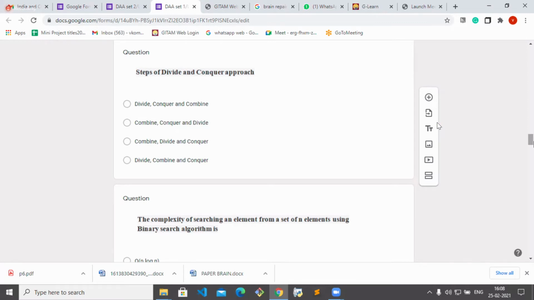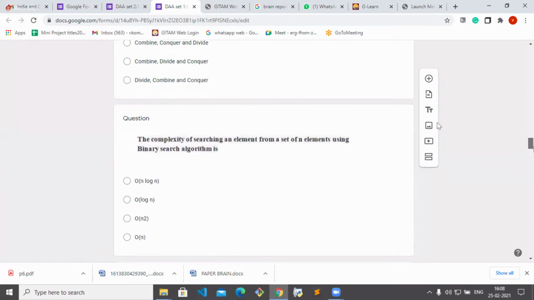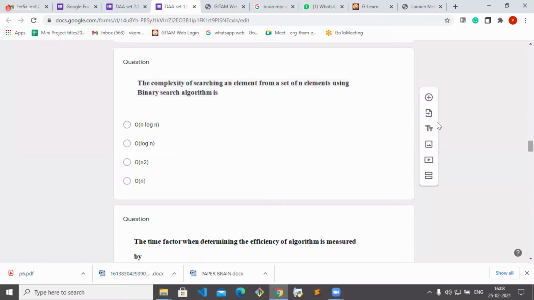Very good. Next, the complexity of searching of an element from a set of n elements using binary search algorithm. What is the time complexity? Binary search time complexity. Roll number 2. O of log n, right?